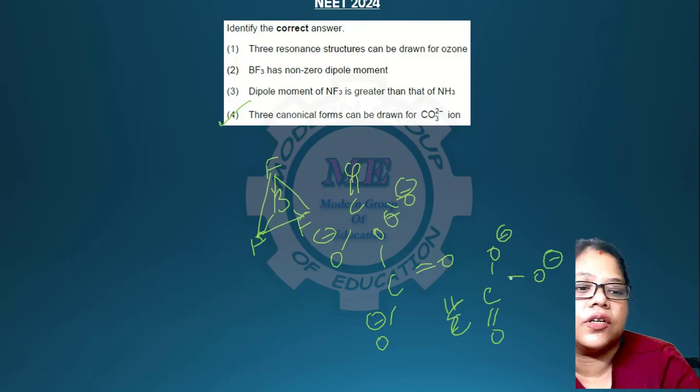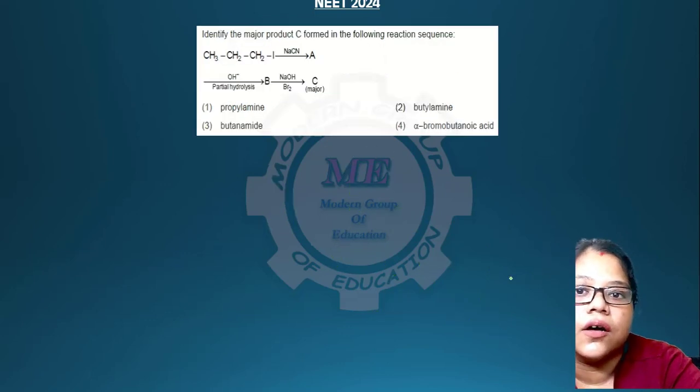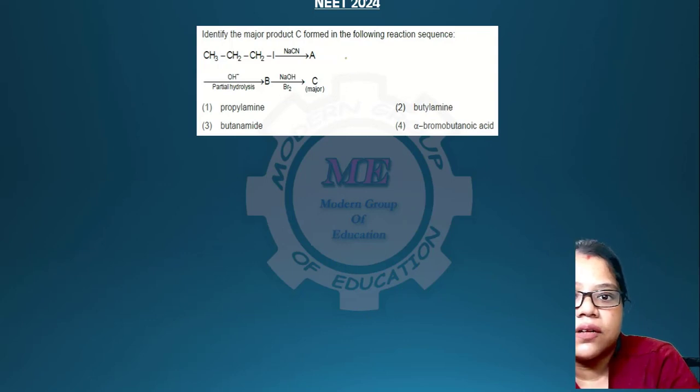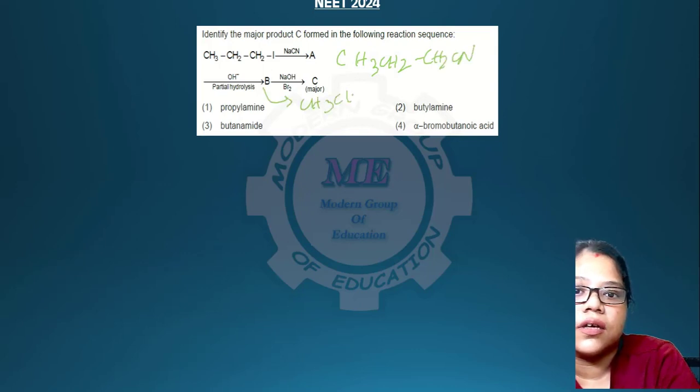So 3 canonical structures can be done. So option 4 is correct. Okay. So you have to arrange the sequence over here. A will be CH3, CH2, CH2, CN, and this will be CH3, CH2, CH2, CONH2, and the C will be propylamine. Okay, C will be CH3, CH2, CH2, NH2.